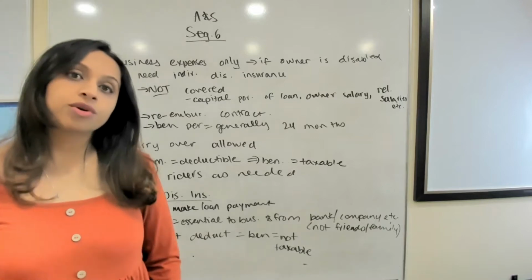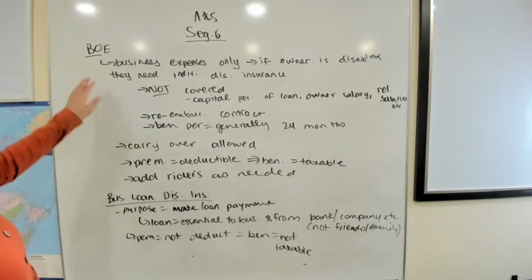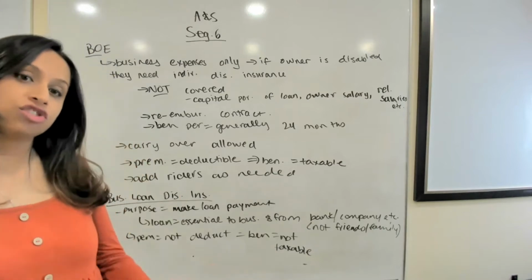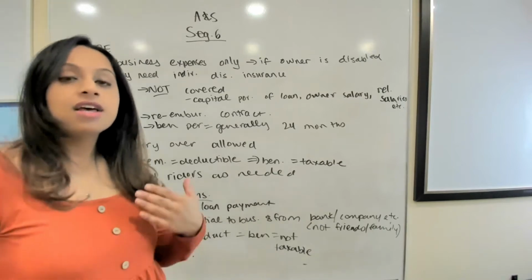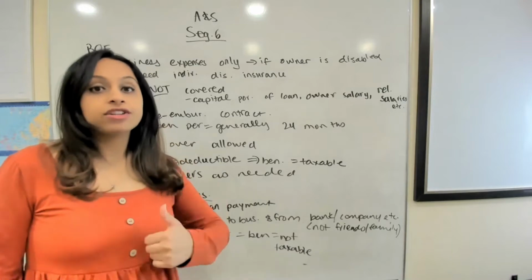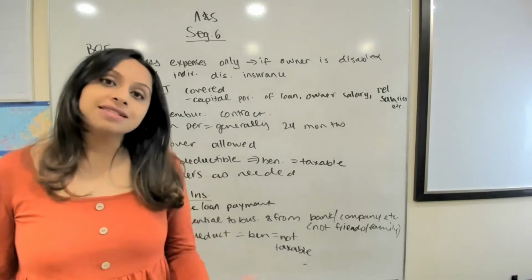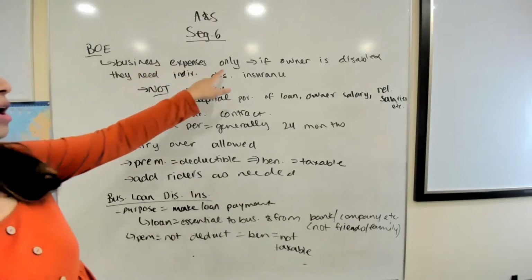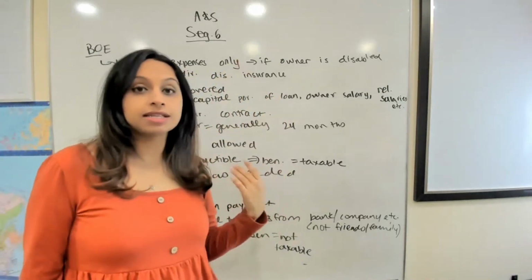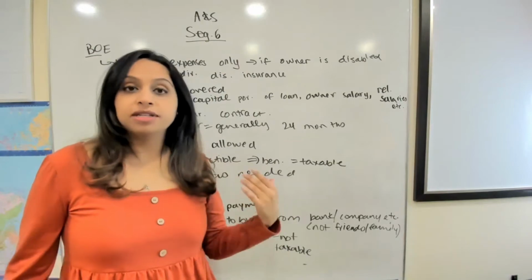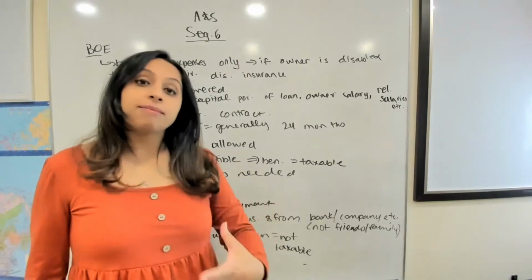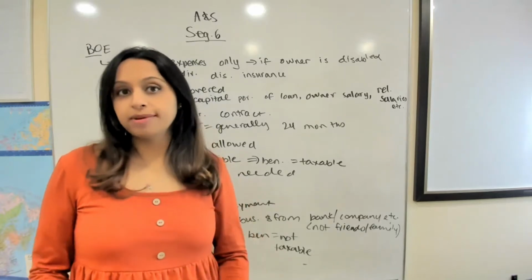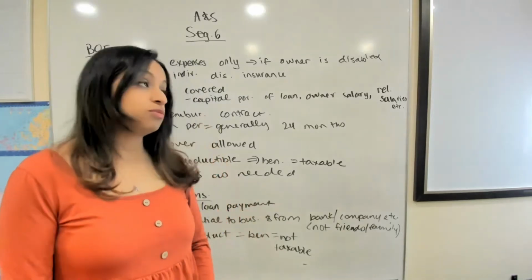So the first plan that we're going to be looking at is called BOE, which stands for Business Overhead Expense Insurance. And just as the name states, this is a plan that is meant to cover all of the expenses that are associated with the business, right? And business expenses only. So if, for example, we have a business owner who is disabled, how is that business going to continue running? So they can get this insurance to help make sure that that is running smoothly.